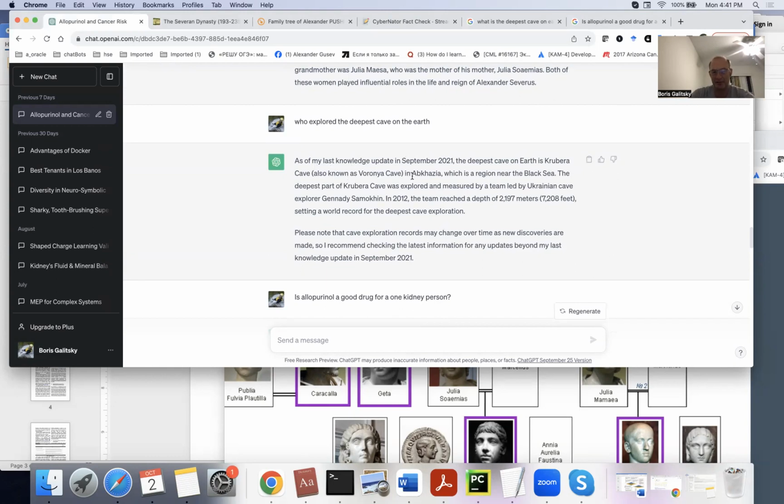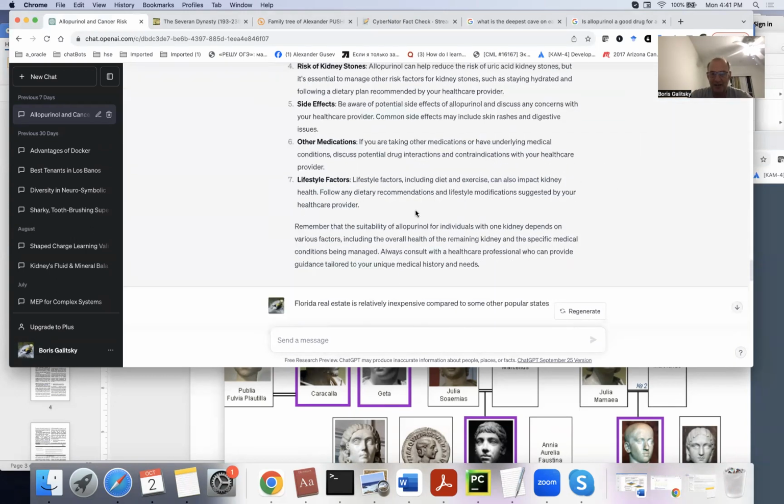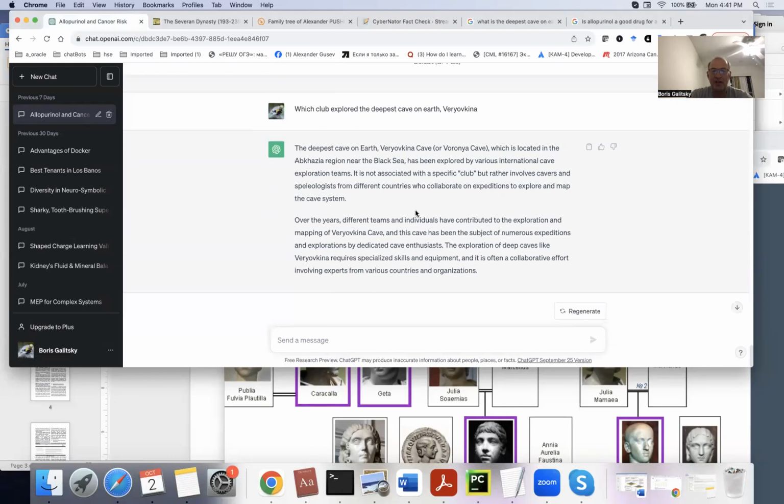There is a big confusion because the two deepest caves are very close to each other and in the same region. So in this question, we try to give a hint naming the cave and just focus the question on the team, which club, which team.